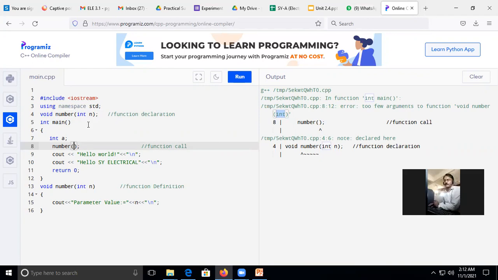That means, let's say I have given here two arguments, integer z, and here I declare, let's say b. Okay, and here let's say I have given only one, and here I have again int z.